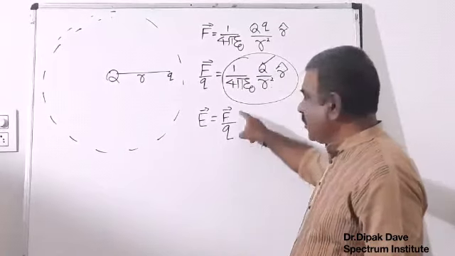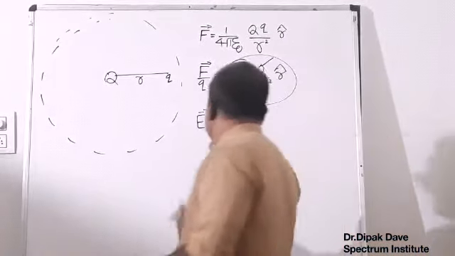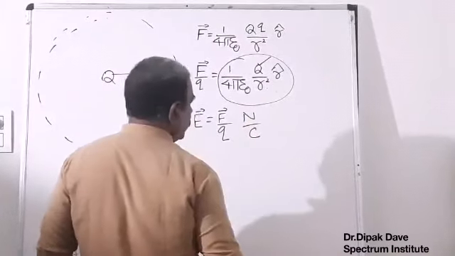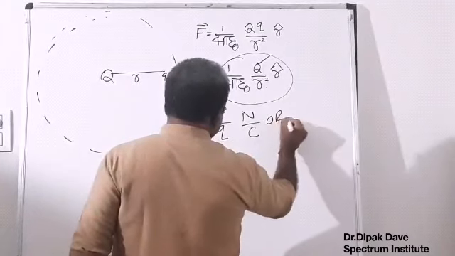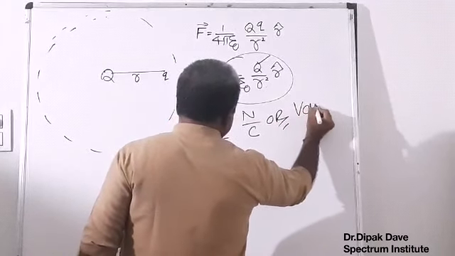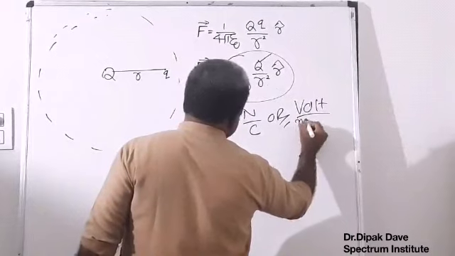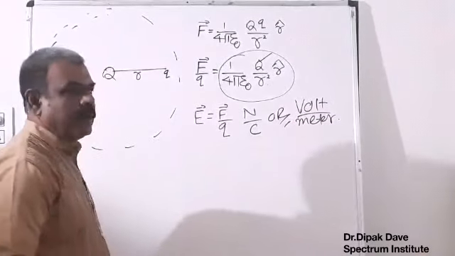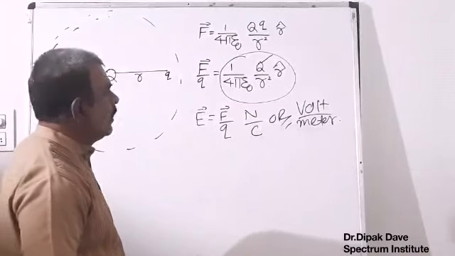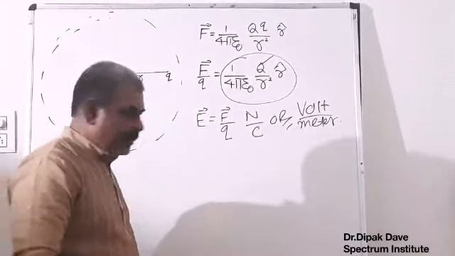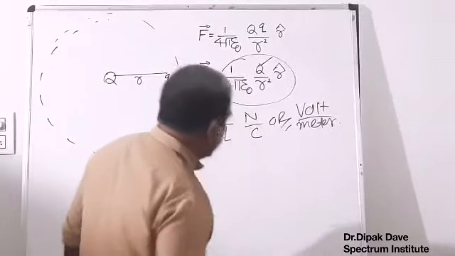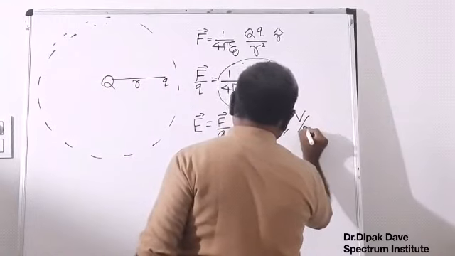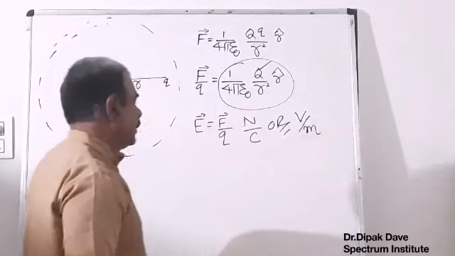It is a vector quantity because basically it is force. Its SI unit is Newton per Coulomb or Volt per meter. Newton per Coulomb or Volt per meter. We will write them down only in symbol form.